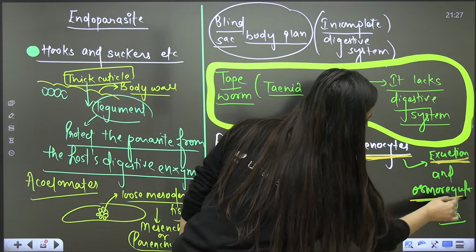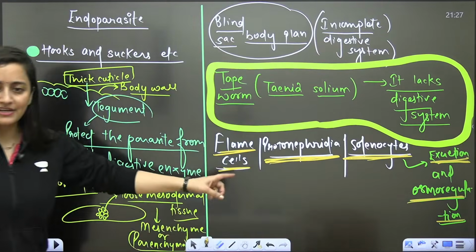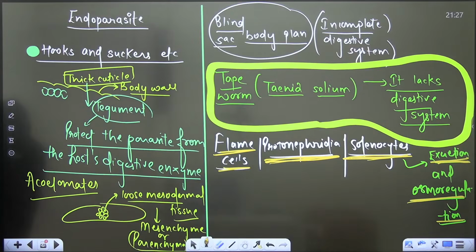So excretion and osmoregulation is there. Clear, bache? It is going to do that.